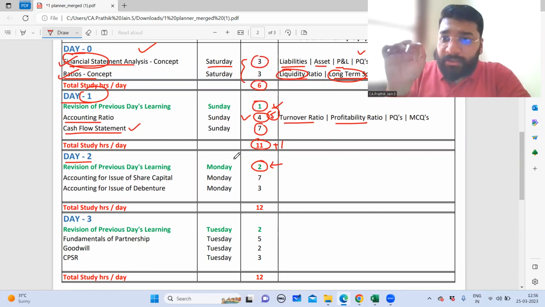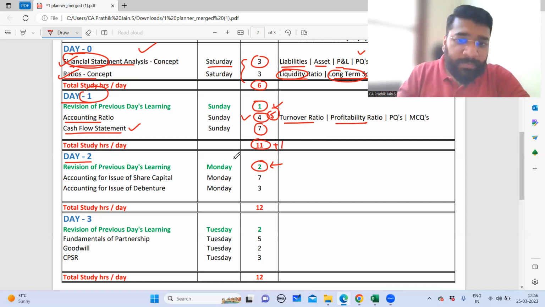So for that, you're checking right now itself whether you are able to recollect the questions, the concepts, the formats or the formulas instantly. If you're not able to recollect instantly, somewhere the concept that has gone into your head is not stored properly. So that calls for another quick revision.